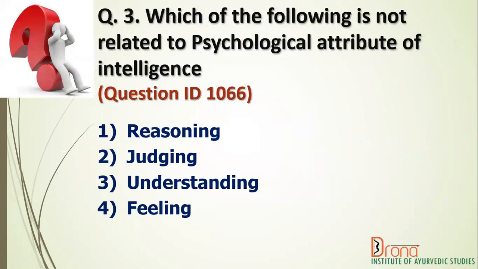Which of the following is not related to psychological attribute of intelligence? Option 1, reasoning. Option 2, judging. Option 3, understanding. Option 4, feeling. The correct answer is option 4, feeling.